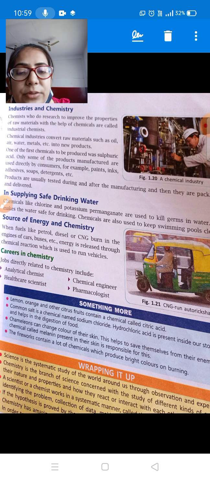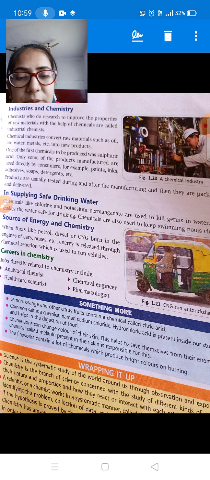Source of energy and chemistry. When fuels like petrol, diesel or CNG burn in the engines of cars, buses, etc., then energy is released through chemical reactions, which is used to run vehicles. In all the vehicles we use petrol and diesel, right? So what happens inside the engines of these vehicles? Chemical reactions take place by which energy is generated, and with the help of that energy the auto rickshaw or the bike or the car is able to move from one place to another. So students, this was all about the use of chemistry in different areas, in different fields.